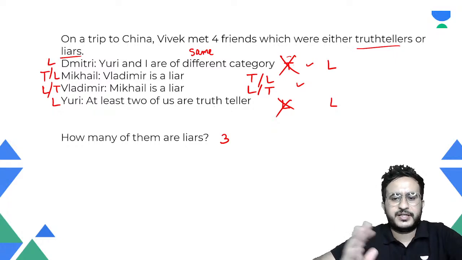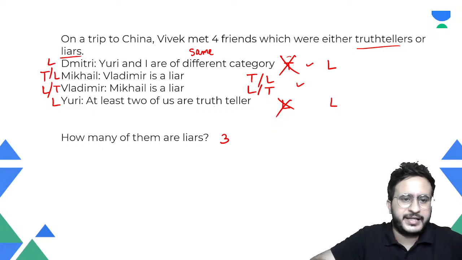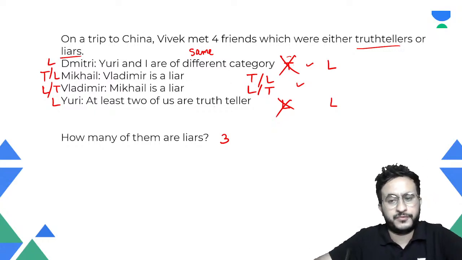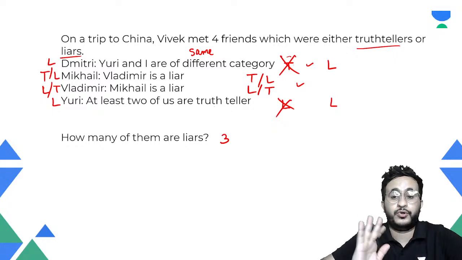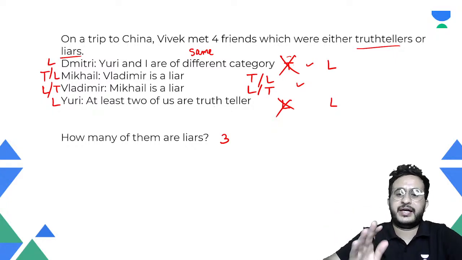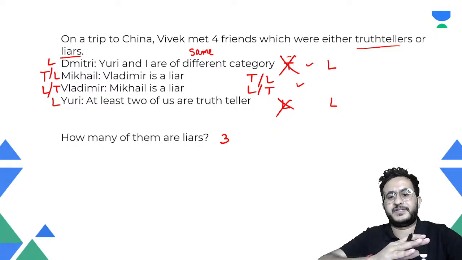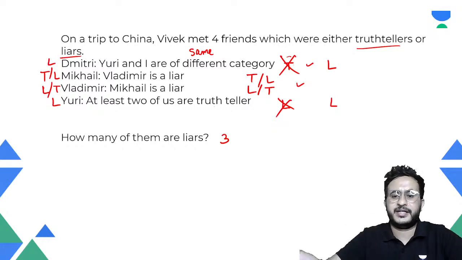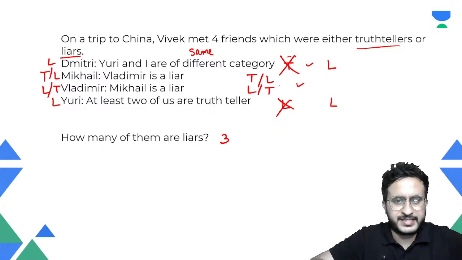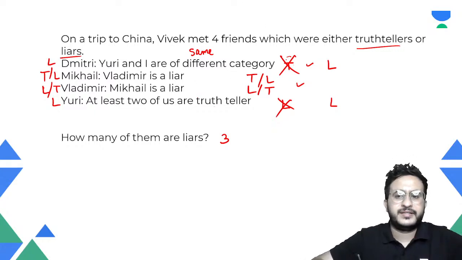So just repeating again. Okay, Mikhail and Vladimir, I think the case was clear that one of them is truth, one of them is a lie. Now, if we consider his statement to be true, then he should be a liar. If we take him as a liar, his statement turns out to be true, right? So we cannot have him as a liar. There should be no contradiction. If we are considering a person to be a liar, his statement should be a lie. Like in the previous question we talked about, we assumed we got him as a liar, but his statement was coming true. So that should not happen, right? So whatever we are getting him as a liar, his statement cannot be true. So that means our assumption is wrong.